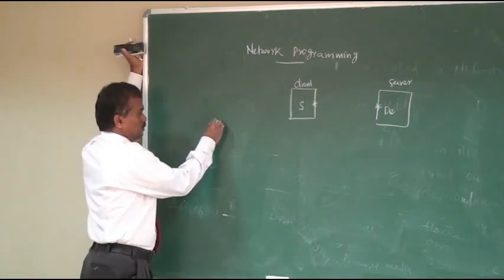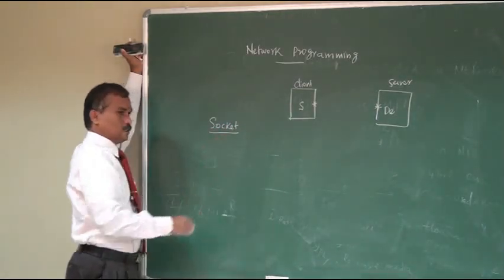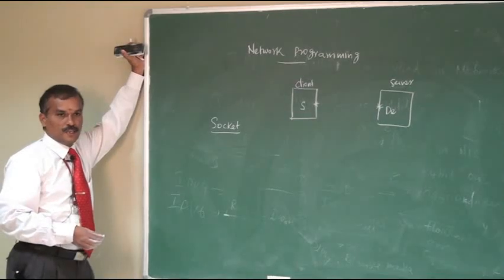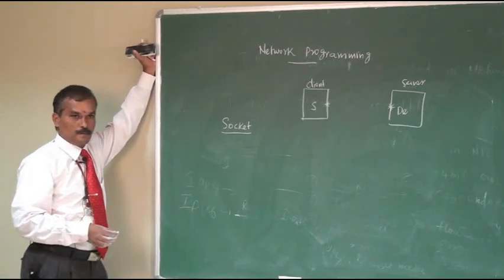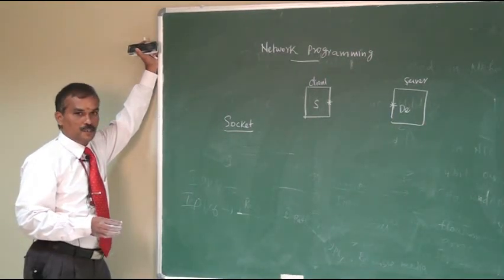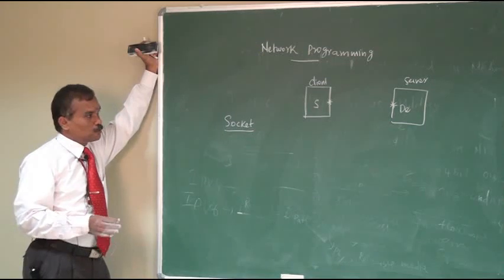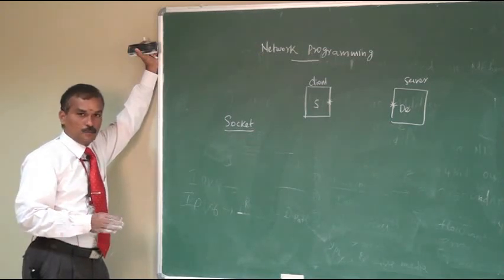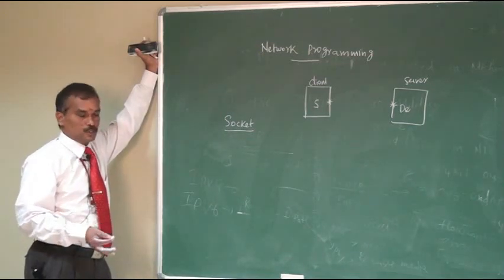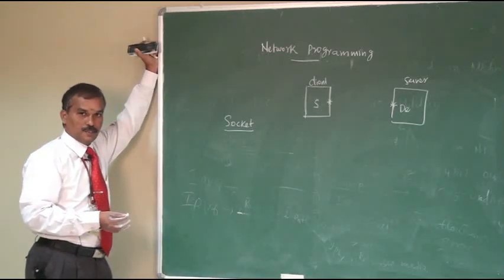But what do you mean by a socket? A socket is nothing but an interface which is used to provide communication between two systems. The two systems may be a client machine and a server machine.